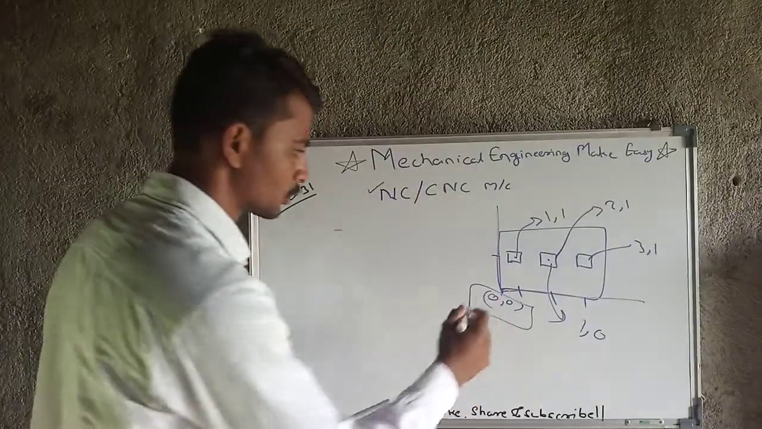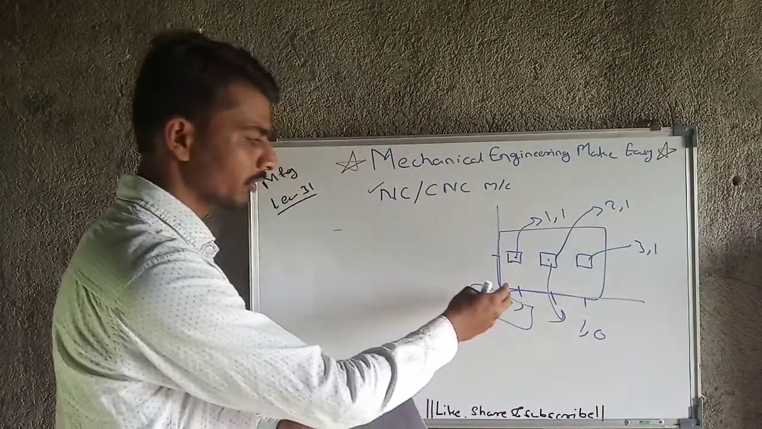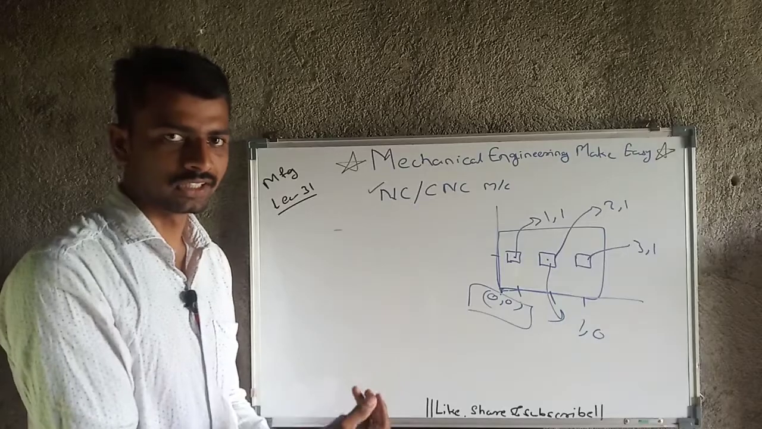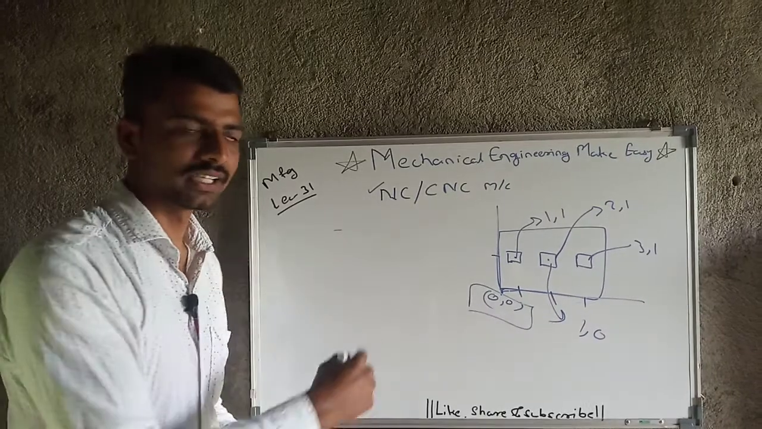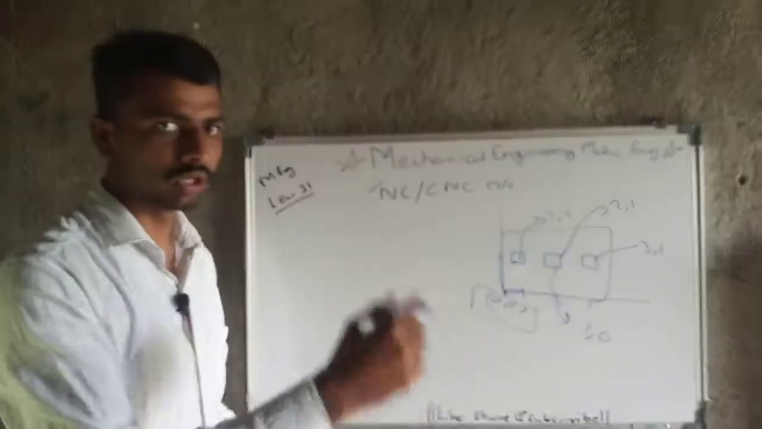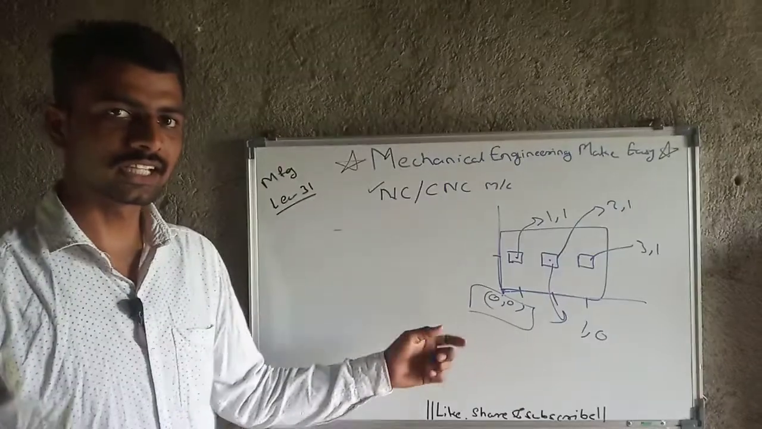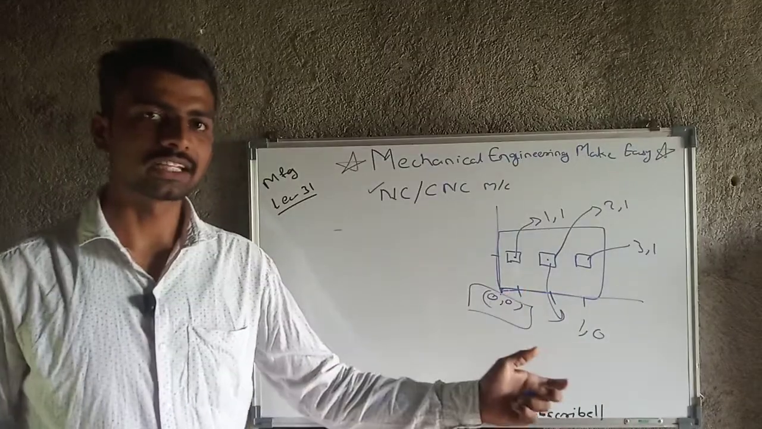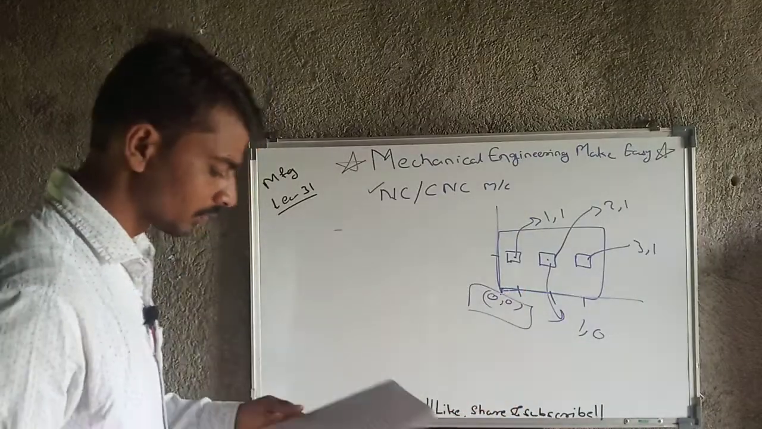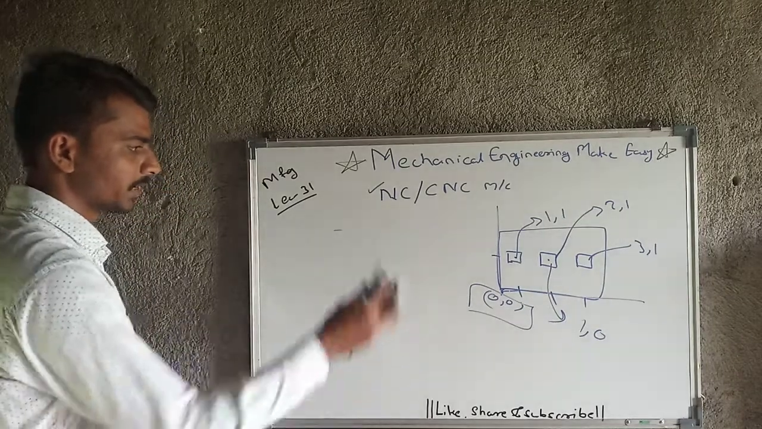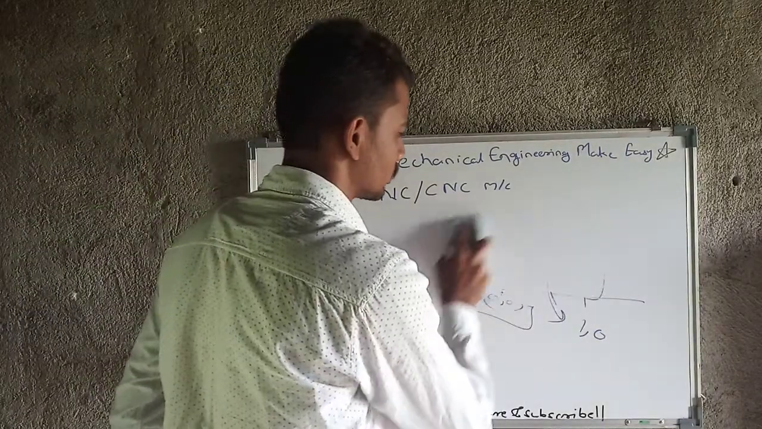And in case of absolute programming, the 0 0 point will be fixed at one location, and according to that we will give all the dimensions to all the points. This is nothing but absolute programming and incremental programming. Then these are all the classifications of NC or CNC machines.